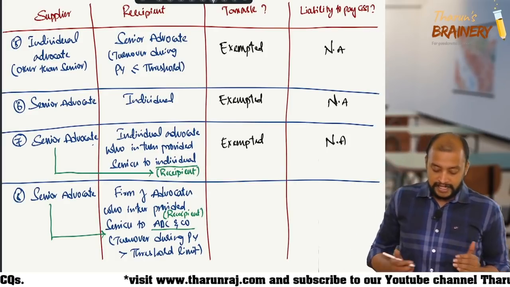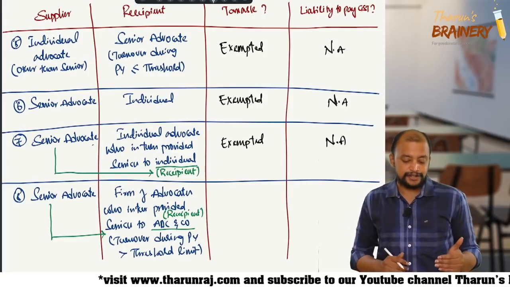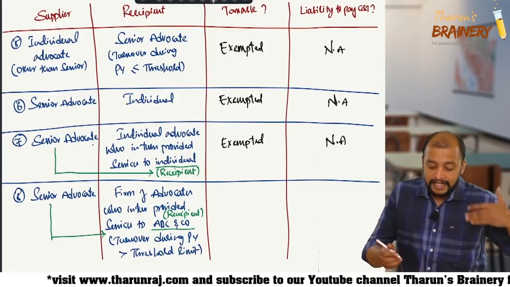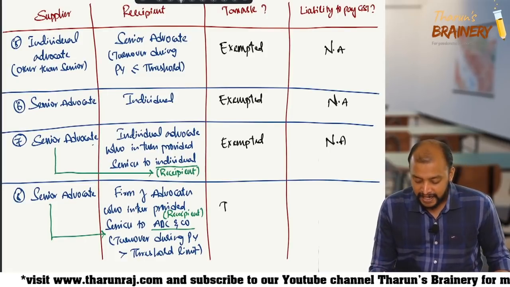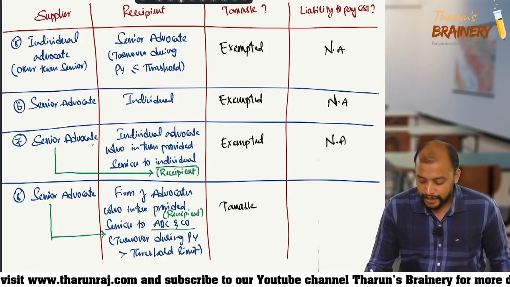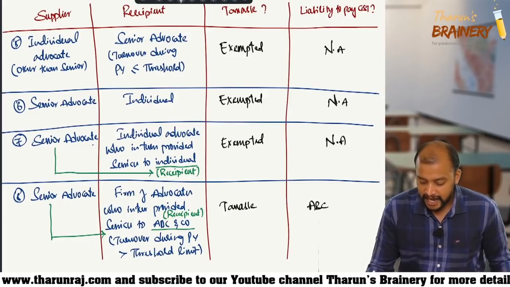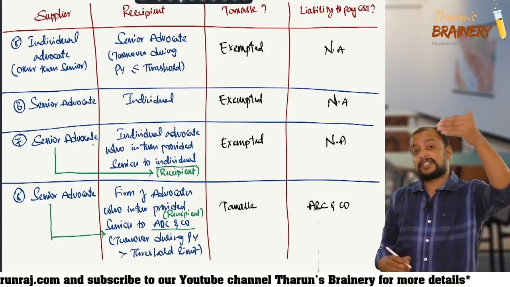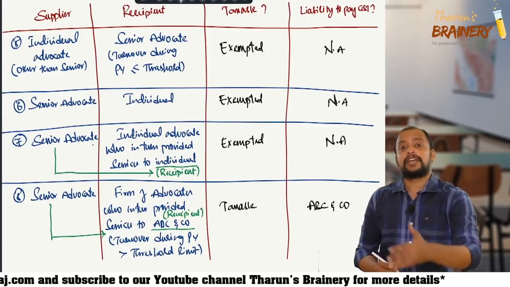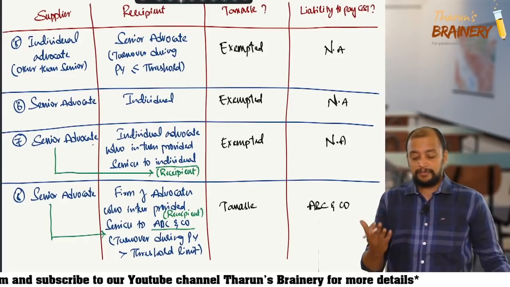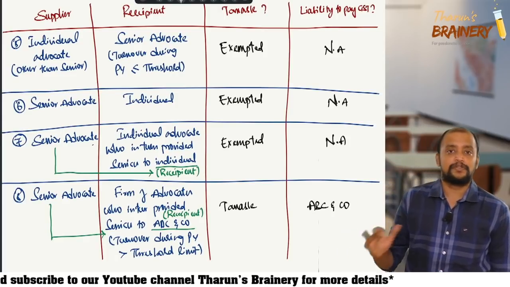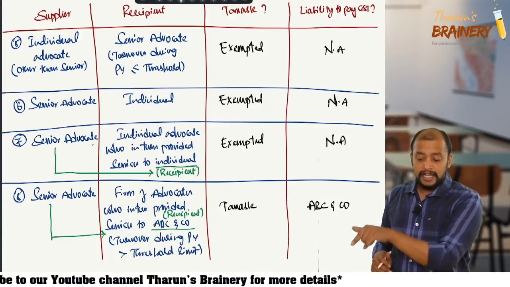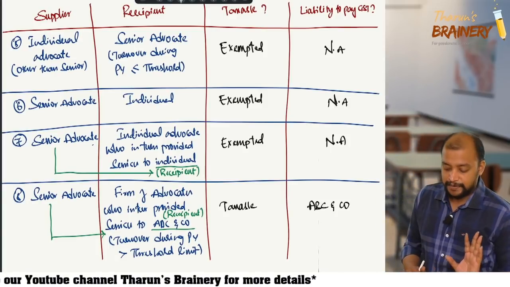So then, when senior advocate is providing services to ABC and Co, turnover during the previous year exceeds the threshold limit, that is taxable, and who is liable to pay GST? ABC and Co is liable to pay GST. What about the services of firm of advocates to them? That is also the same. It will be taxable, and ABC and Co will pay GST.